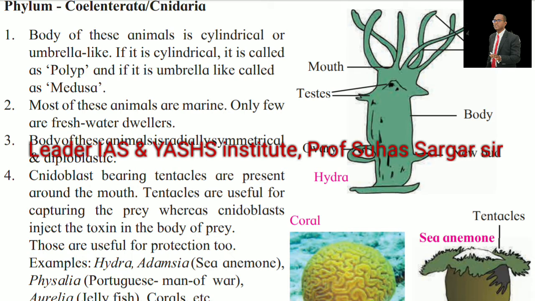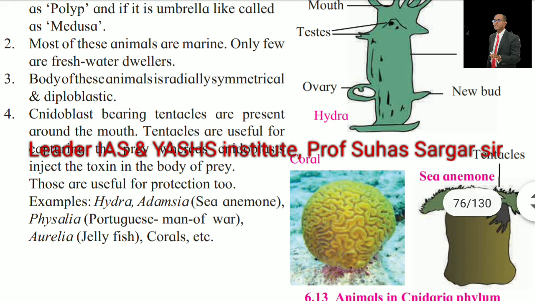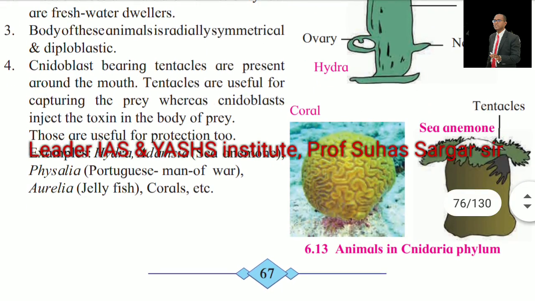Cnidoblast bearing tentacles are present around the mouth. Tentacles are useful for capturing of the prey, whereas the cnidoblasts inject the toxin in the body of prey. Those are useful for protection too. Example, Hydra, Adamsia, sea anemone, Physalia, Portuguese man of war, Aurelia, jellyfish, corals, etc.